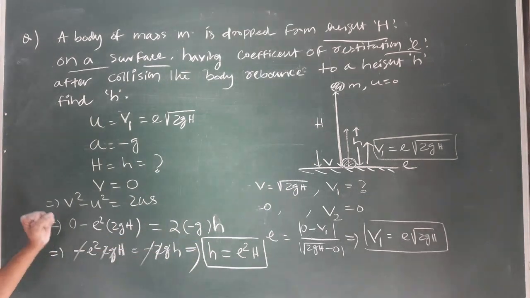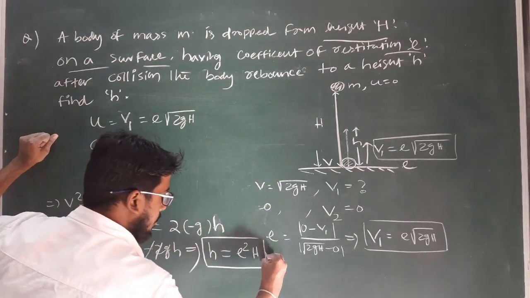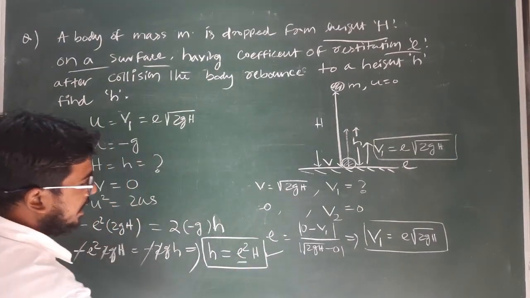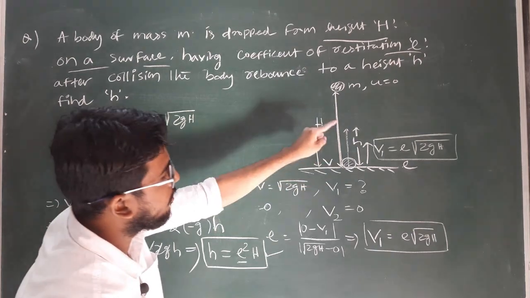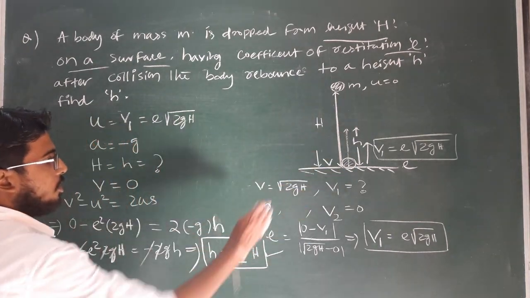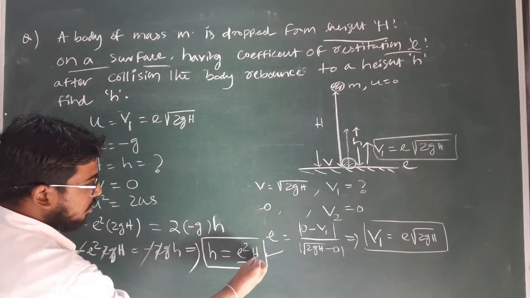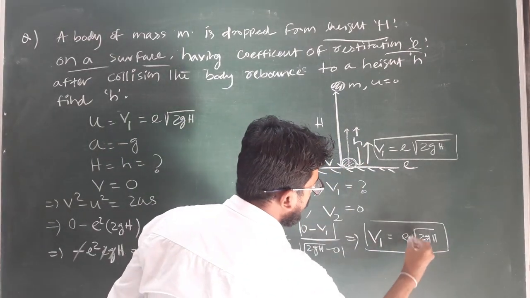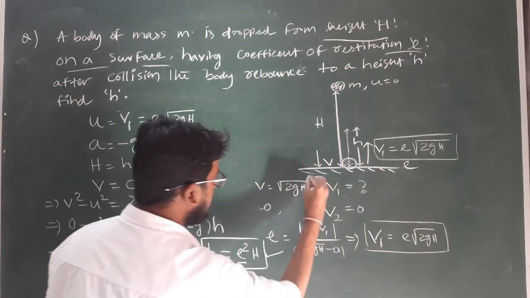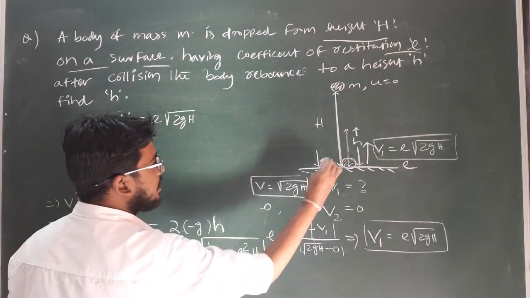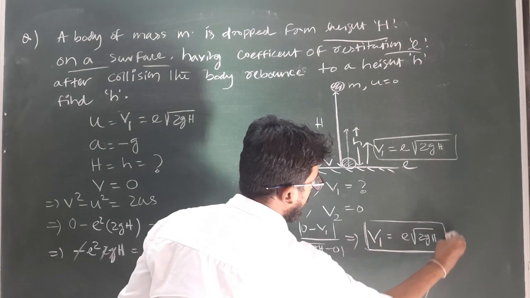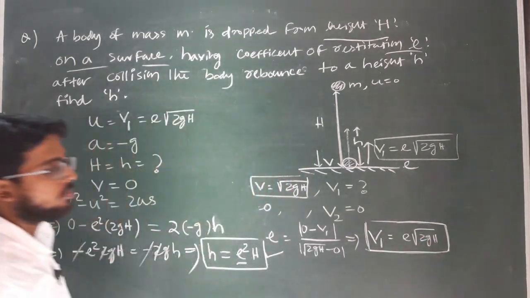So here it's a general formula. You have to remember, if the coefficient of restitution of the surface is e, then the height attained by the body after first collision on the ground or level will be e square h, and the velocity after the collision will be e into under root 2gh. What is under root 2gh? It is the velocity with which it is approaching. So the velocity of separation will become how much? e times the velocity of approach. Clear?